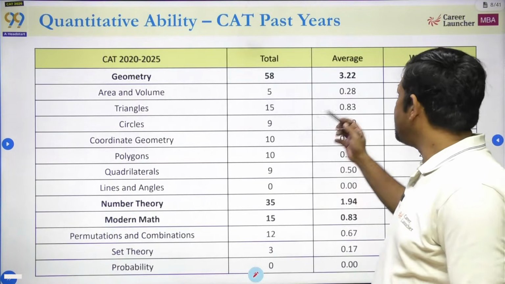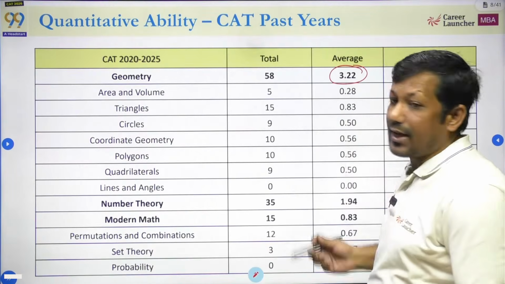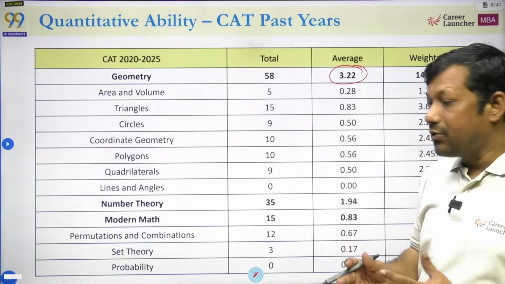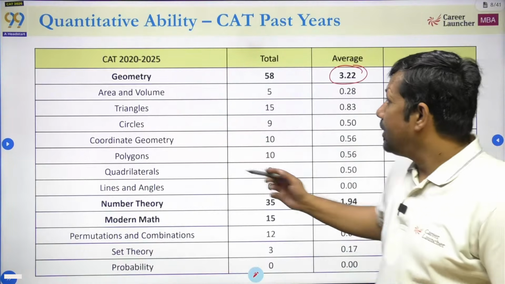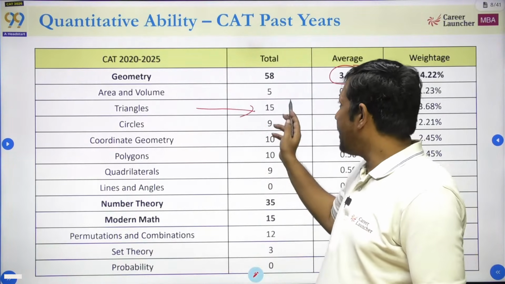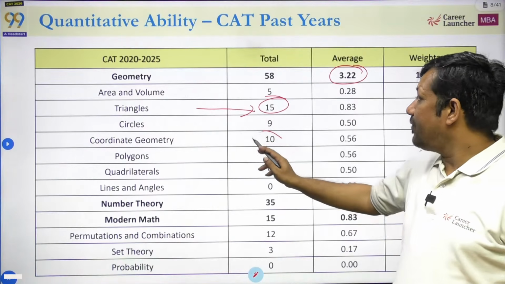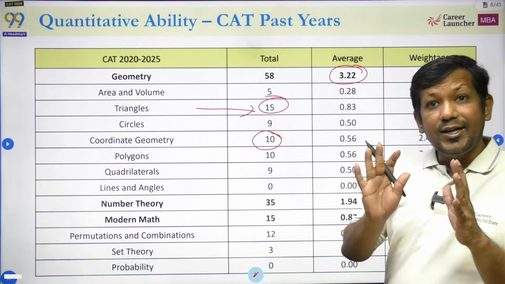Geometry, if you see, that is an average of 3 questions. If I'm going to talk about the last 3 or 4 years, there is a standard of 3 questions every year. The triangles is the most important topic that has given 15 questions, and coordinate geometry we did not have a lot of questions, only 10.